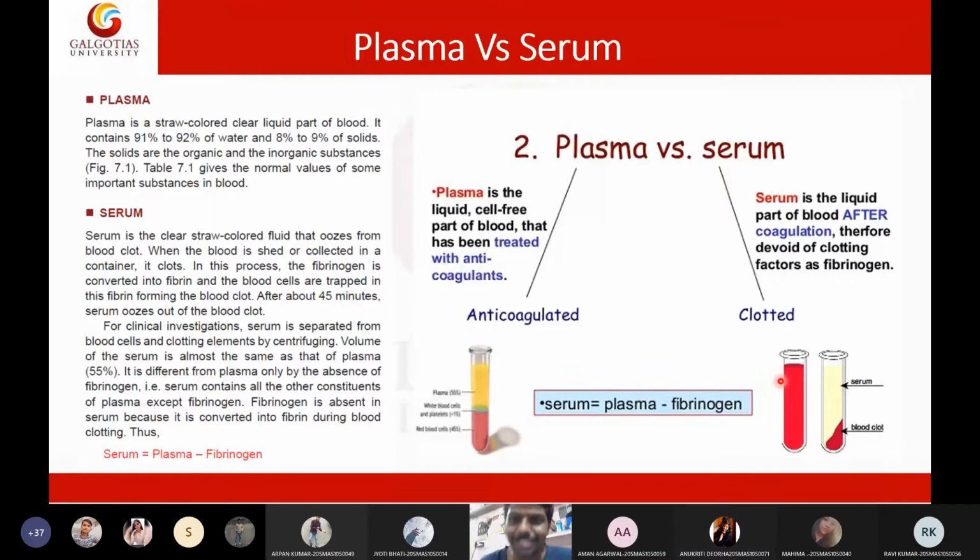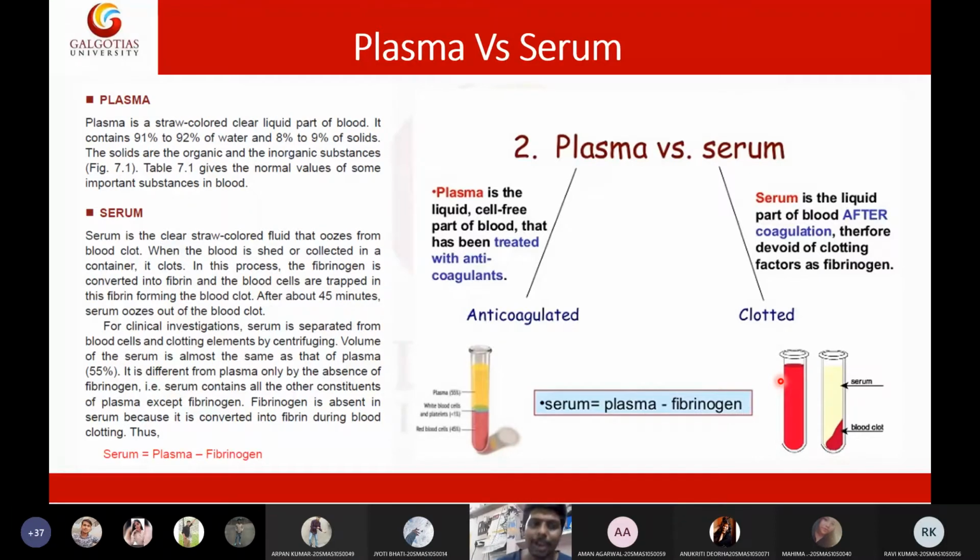If I want to obtain plasma, shall I add anticoagulant or not? Yes, otherwise it will clot, because fibrinogen is there. To obtain plasma, I must add anticoagulant. Then only I will get plasma. If I am not adding anticoagulant and the blood clots, then the supernatant will be serum. So serum won't have the fibrinogen, whereas the plasma will have fibrinogen. That is the major difference between plasma and serum.